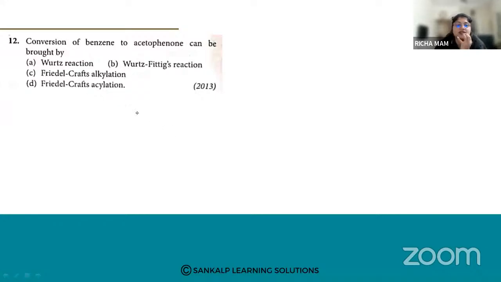Next one: conversion of benzene to acetophenone can be brought about by. Conversion of benzene to acetophenone. So acetophenone is like this.